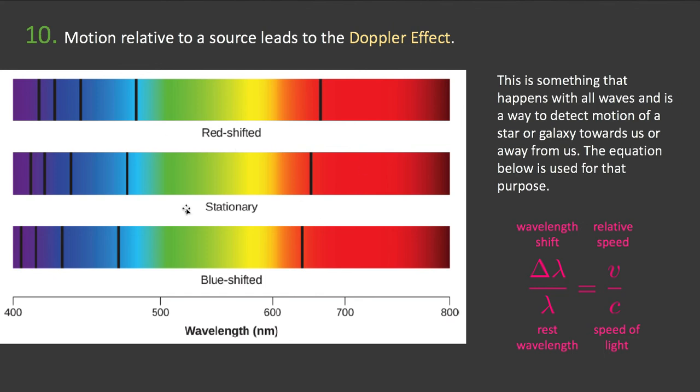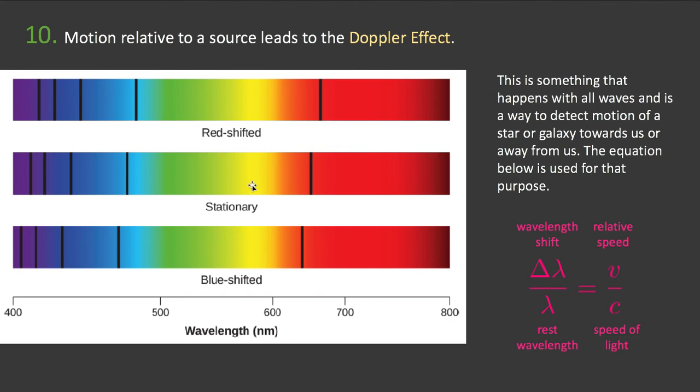So the diagram here is showing absorption spectra for a particular element. I think it might be hydrogen. It looks to me like hydrogen's got the bright red line and then some blue lines. So suppose this is an absorption spectrum from hydrogen gas. Well, if that source was stationary, it would look like this.